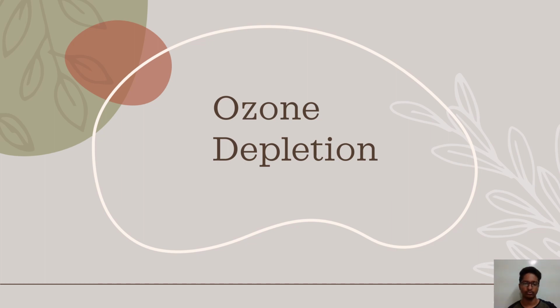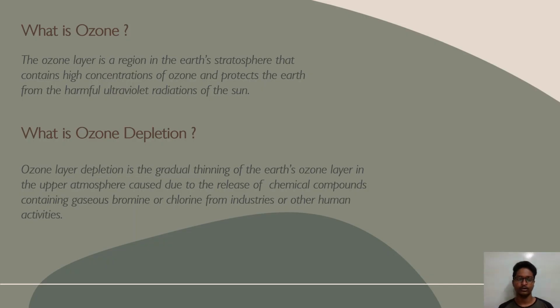Next, we shall learn about ozone depletion. What is ozone? The ozone layer is a region in the Earth's stratosphere that contains high concentrations of ozone and protects the Earth from harmful ultraviolet radiations of the sun. What is ozone depletion? Ozone layer depletion is the gradual thinning of the Earth's ozone layer in the upper atmosphere caused due to the release of chemical compounds containing gaseous bromide or chlorine from the industries or other human activities.